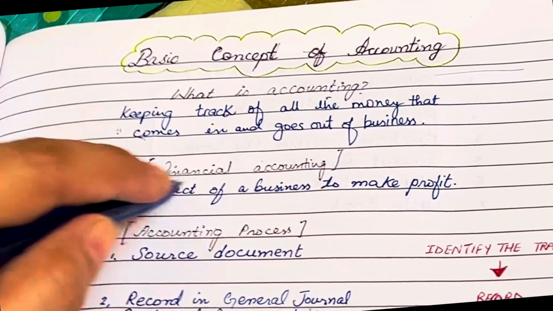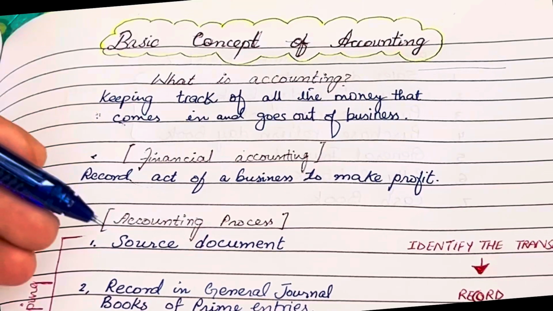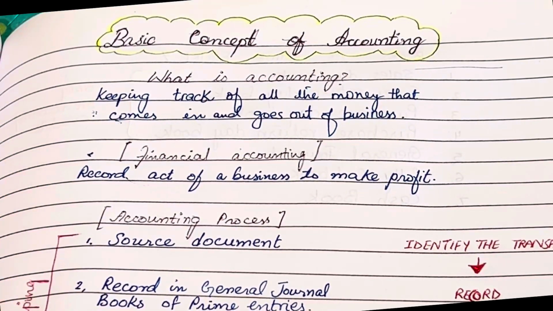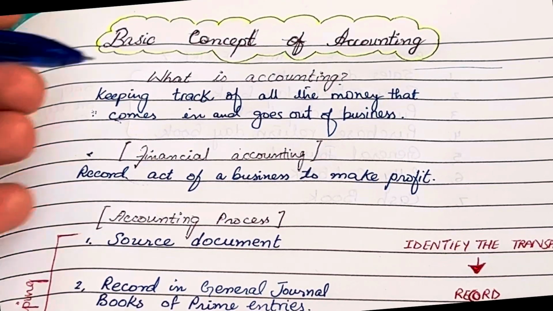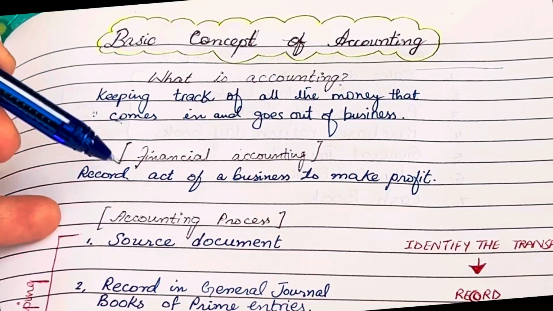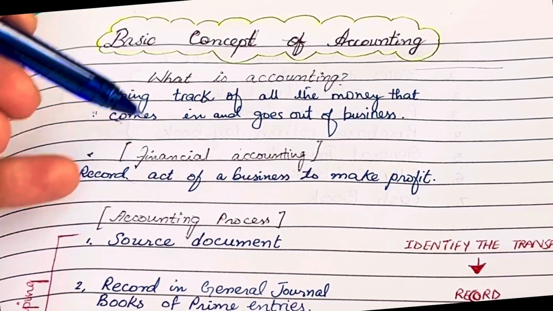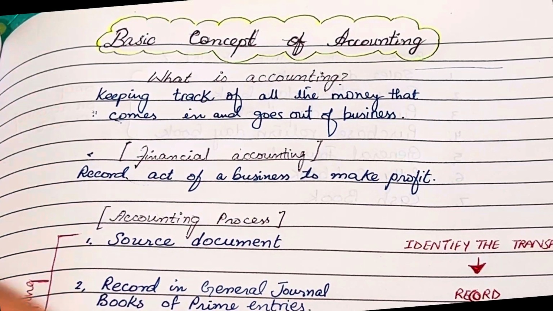Now let's focus on financial accounting. Financial accounting is a branch of accounting that deals specifically with the recording and reporting of financial transactions of a business. There are many types of accounting, but financial accounting at level 1 of ACCA is basically theory plus figures. You have to learn the theory as well, and you need to practice with the figures.